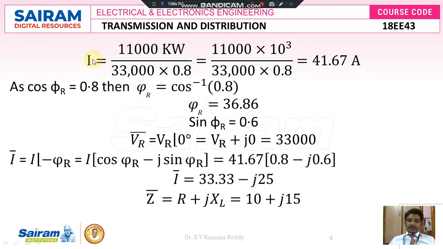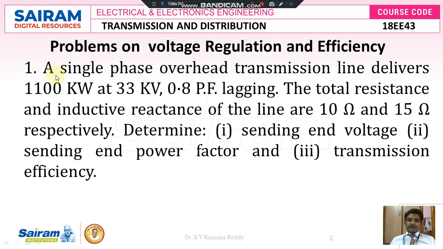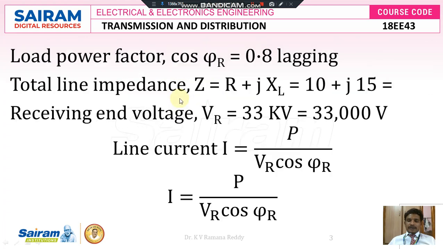In the problem they have already given the receiving end power 1100 kilowatts, the receiving end line voltage 33 kilovolts, and the receiving end power factor cos φR equal to 0.8.